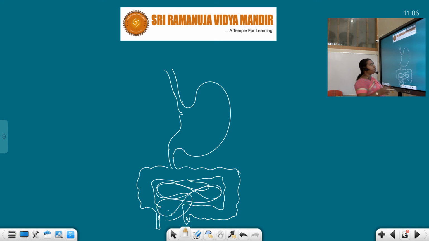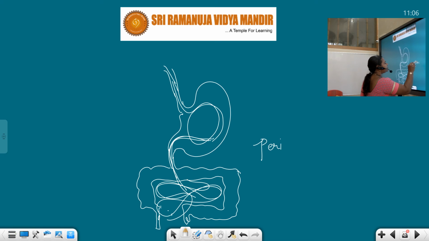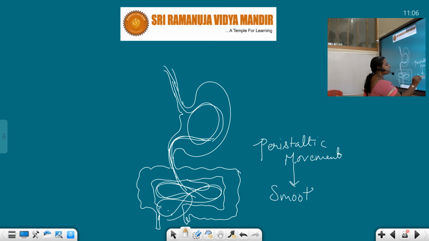We get the food from the esophagus, then to the stomach. Here the digestion is started, then it goes on to the small intestine. So the flow of the food is by the peristaltic movement. These movements are exhibited by the smooth muscles which are present in the intestine and the stomach.